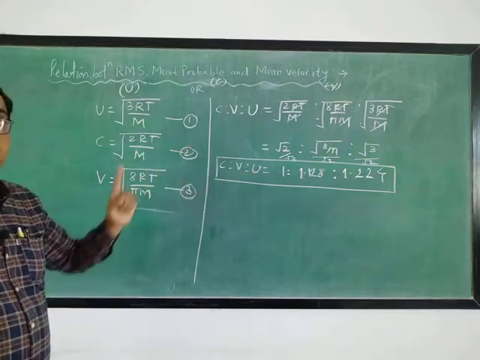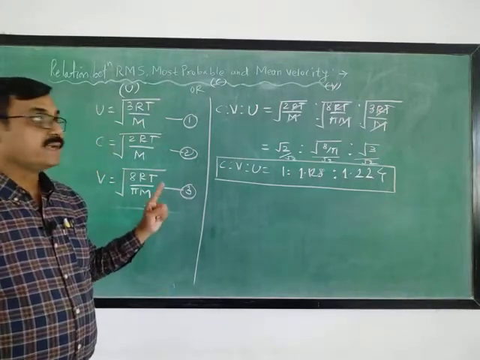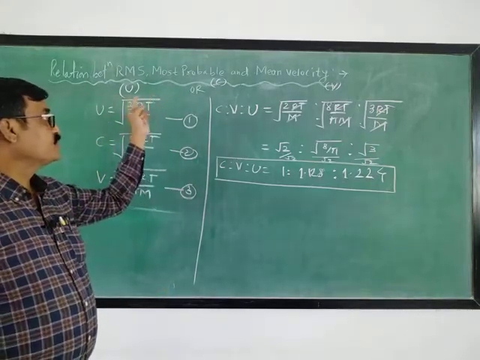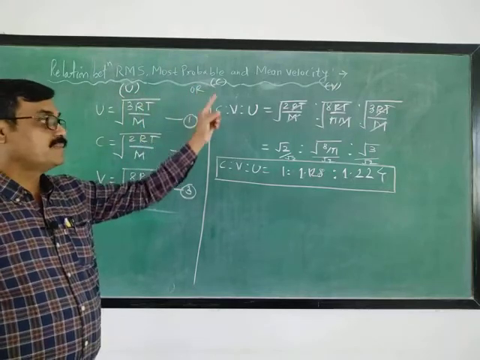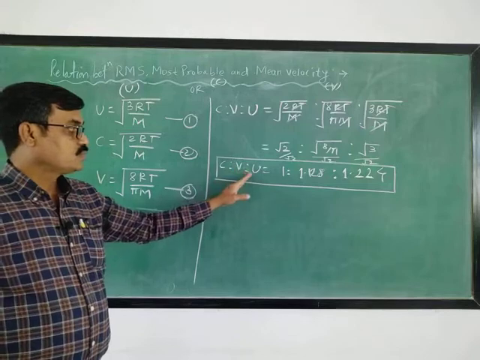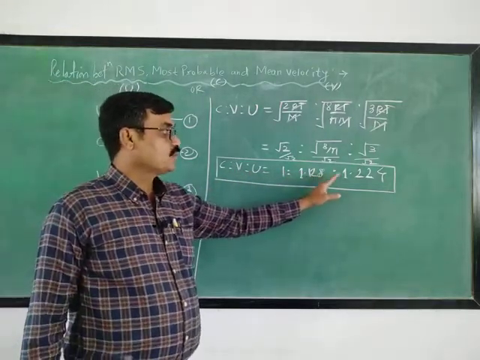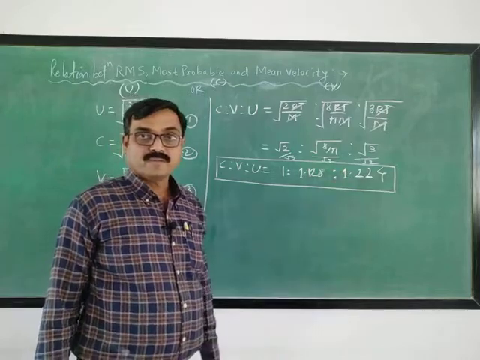The question may be asked in the university examination as: give the interrelationship between most probable velocity, RMS velocity and mean velocity, or show that C : V : U is equal to 1 : 1.128 : 1.224. Thank you.